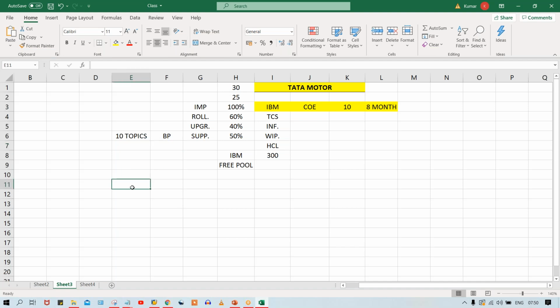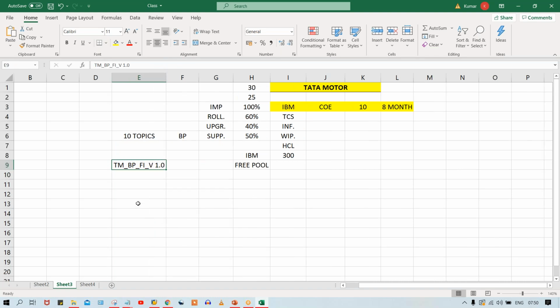So a blueprint document is going to be prepared, right? Let's suppose a particular name is also going to be given here. Let's suppose Tata Motors, and which document? Blueprint, and for which module? This module, and even a version name is also going to be given. Let's suppose this is the version. So this is the name of the document, and this is going to be sent to the core team members for sign off. They will have a look and then they're going to decide.